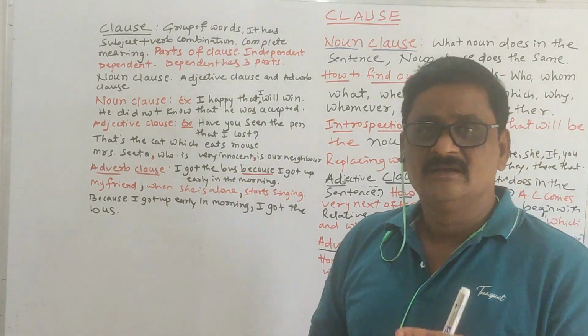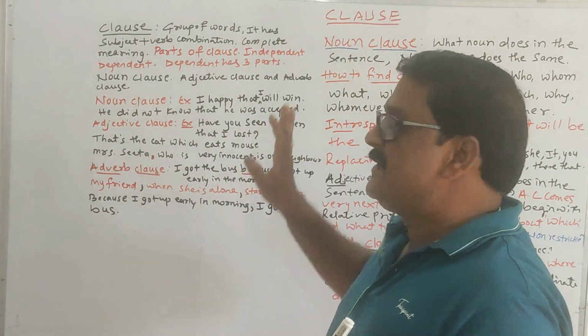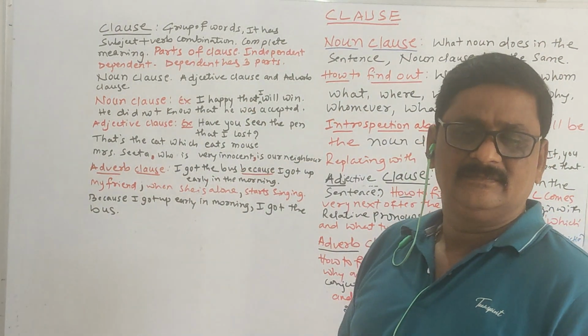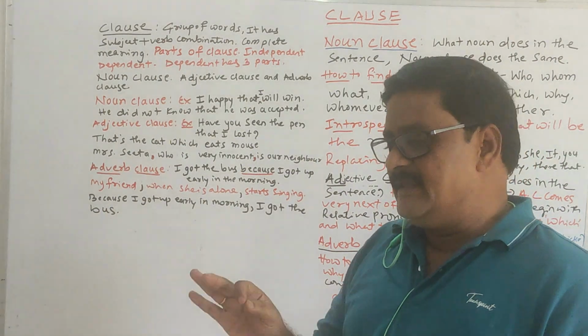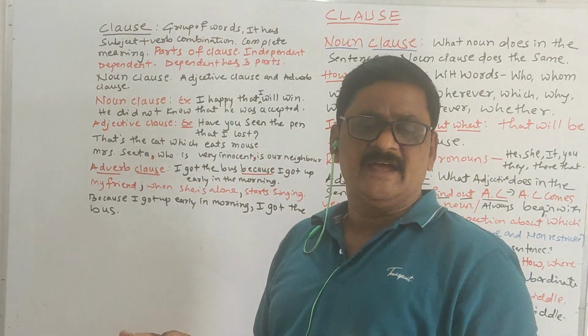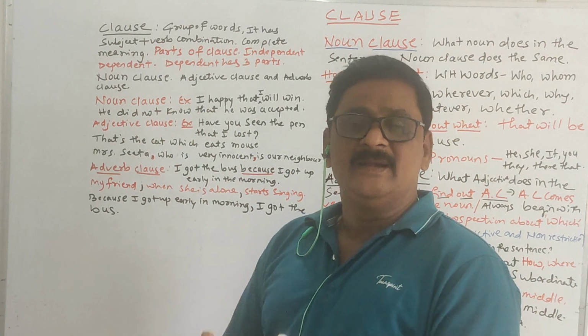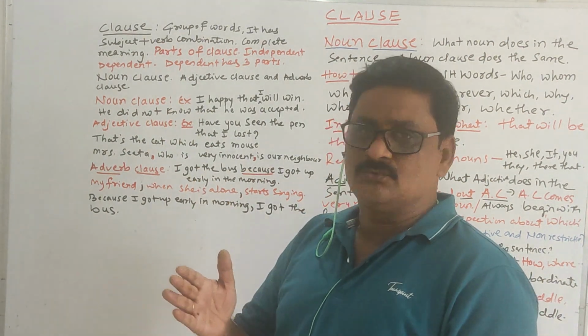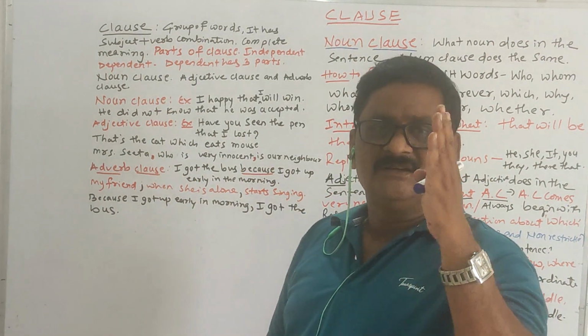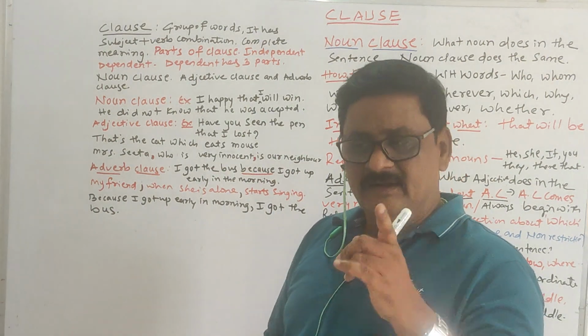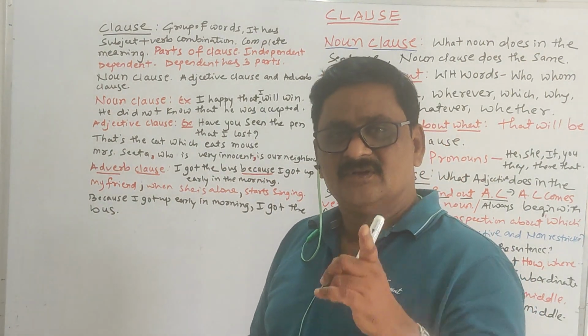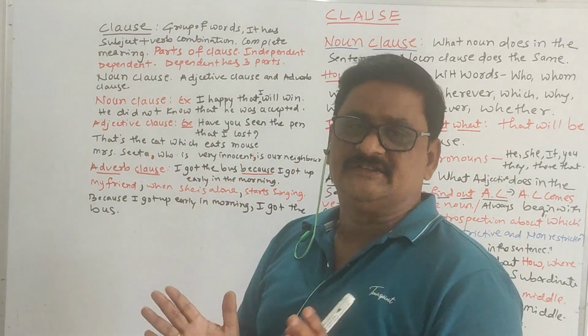What is that? That is an independent clause. It doesn't take any other clause's help to get complete meaning because it has its own complete meaning, and it must have a subject plus verb combination.